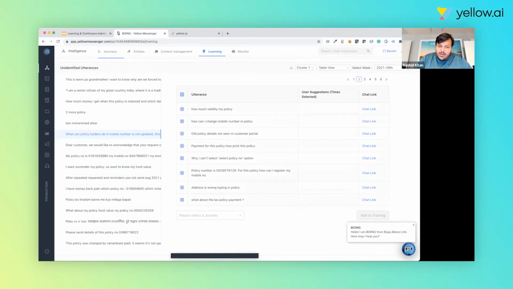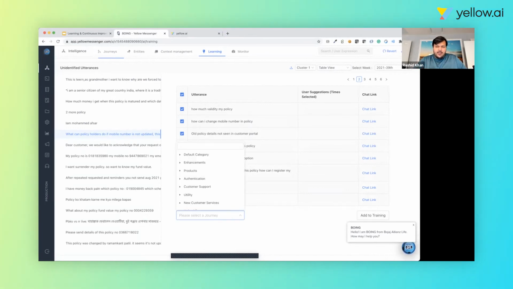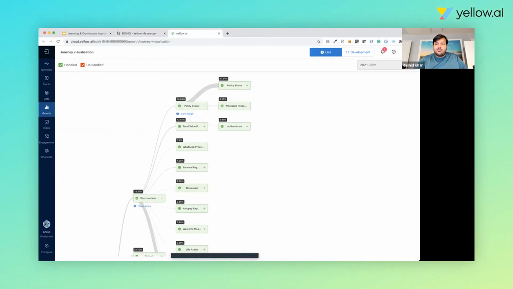Now, if I want to add them to training, I can just select them all and decide which training they have to go to. And then it automatically ends up training that. Apart from this, at a global level, the whole unsupervised learning keeps happening automatically, where we use a probabilistic model to understand if something should go into the global model training or not. That keeps improving the platform with every new conversation the bot is having and keeps learning from that.